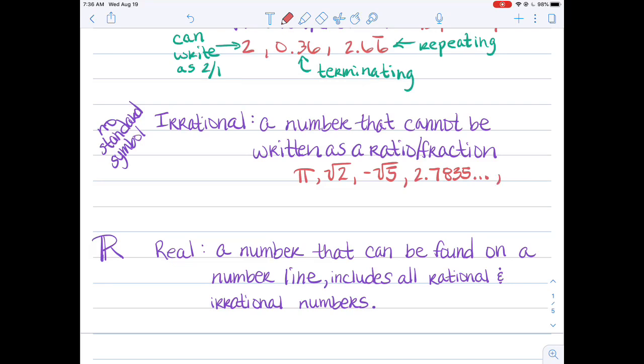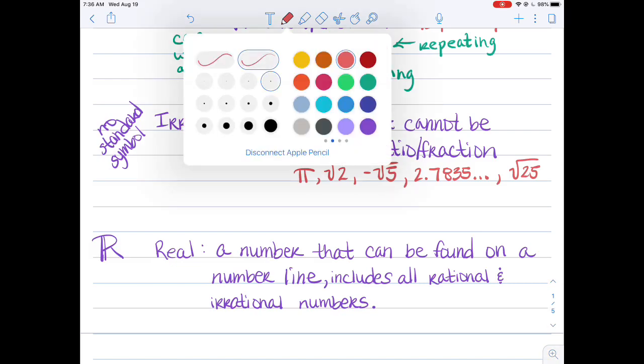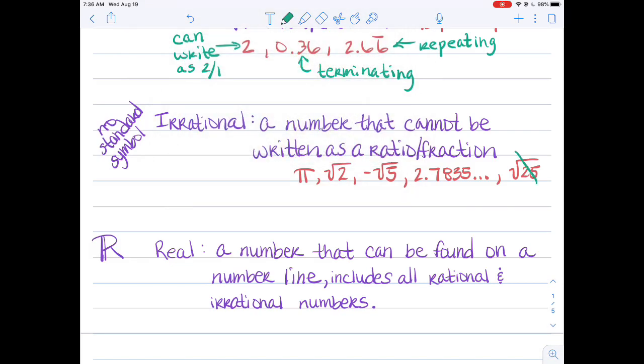Think about this one for a minute. Square root of 25. What's different between that and the other ones that I wrote, square root of 2 and negative square root of 5? This one is not irrational because you can write this as 5 or as 5/1. So it is actually a natural number.